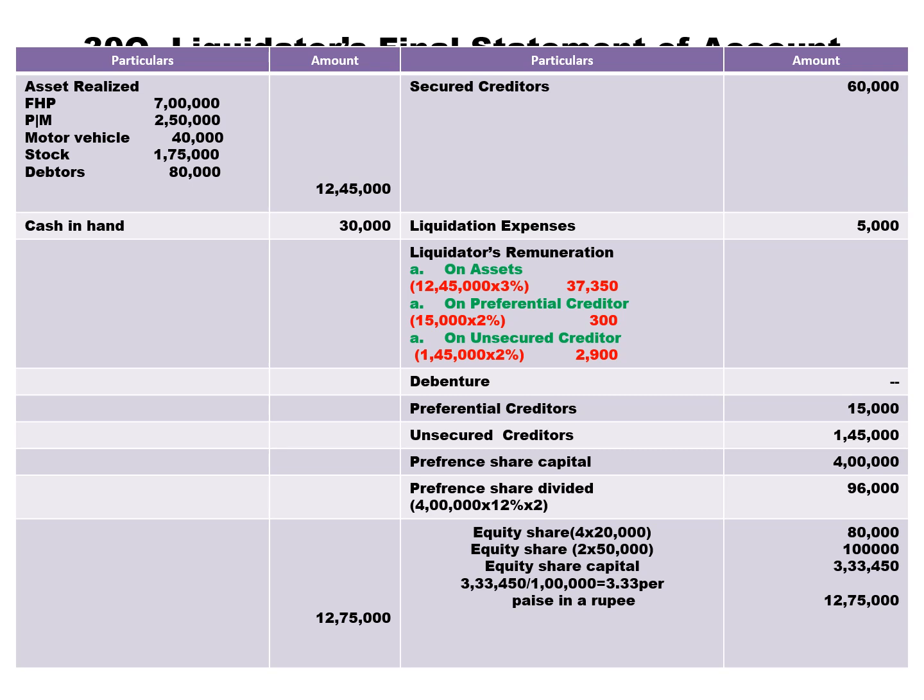So go to receipt side, 12,45,000 plus 30,000.